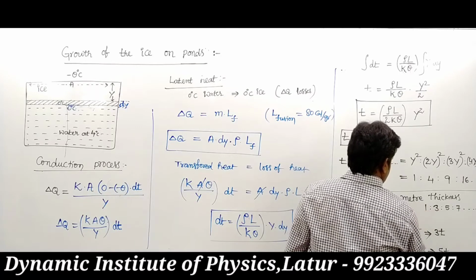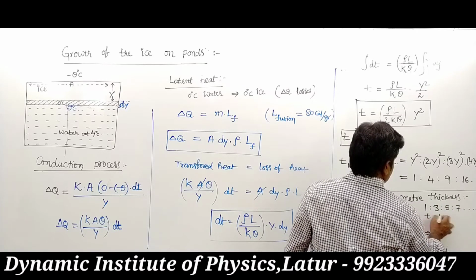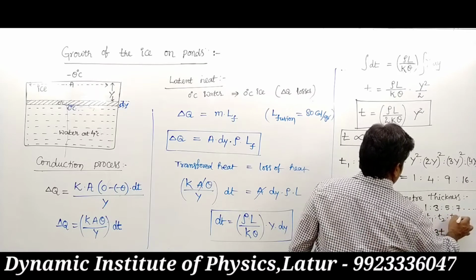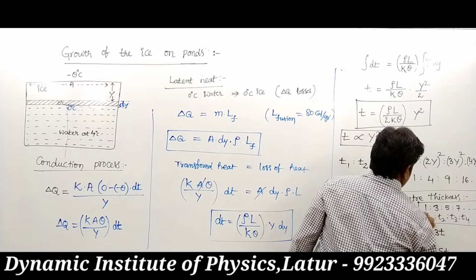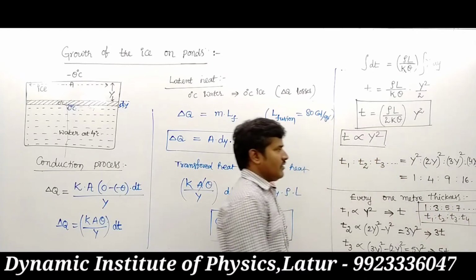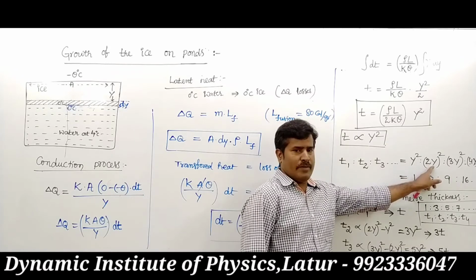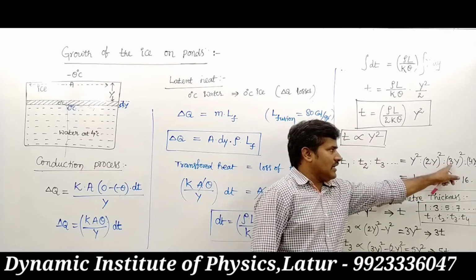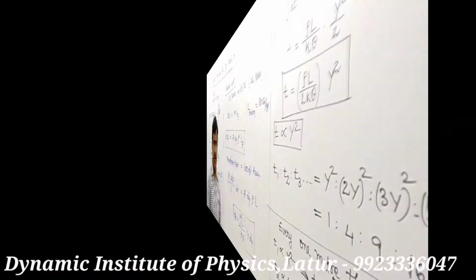Every 1 meter thickness, the time ratio T1, T2, T3, T4 and so on. So first 1 meter, next 2 meter thickness is 4 and 3 meter thickness is 9. Like that is the condition.